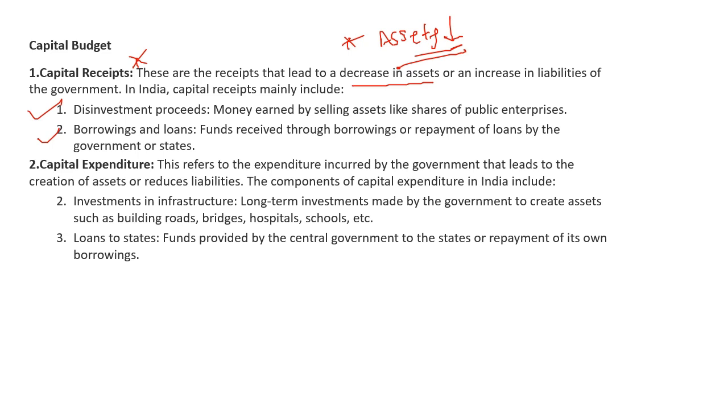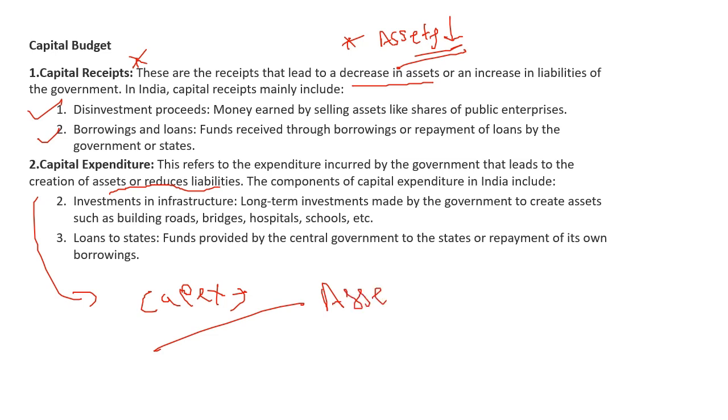Second, capital expenditure. This refers to expenditure incurred by government that leads to creation of assets or reduced liability. So in case of capital expenditure, popularly known as capex, it increases assets or reduces liability. For example, investment in infrastructure, long-term investment made by government to create assets such as building, roads, bridges, hospitals, schools. Loans to state, funds provided by central government to states or repayment of its own borrowing.